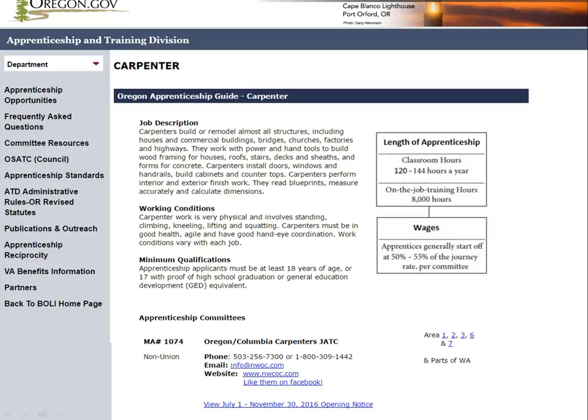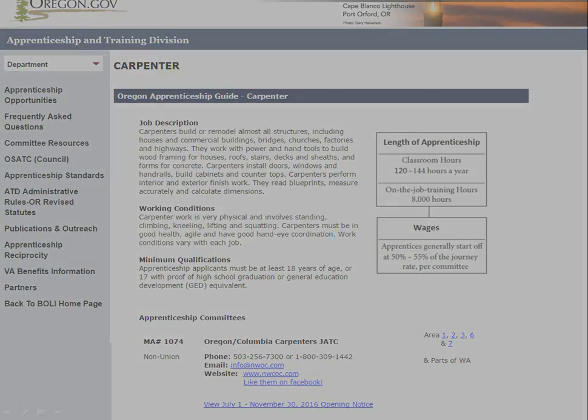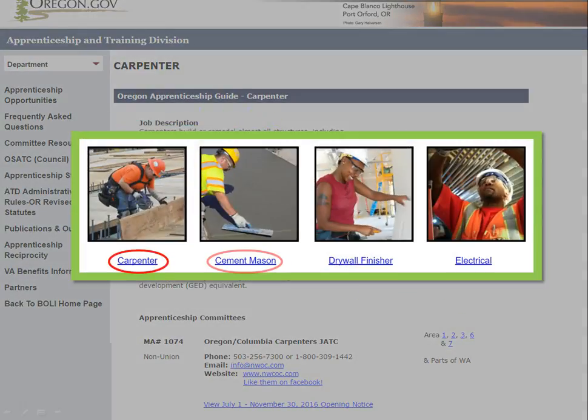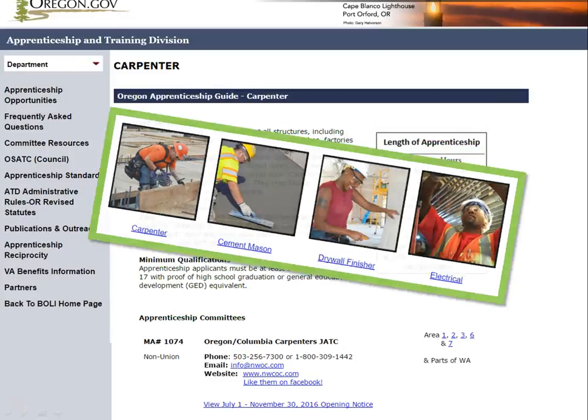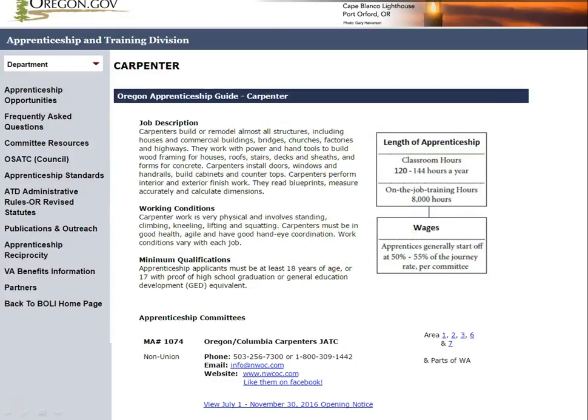As we saw on the previous page of BOLI's website, apprenticeship programs are sorted by occupation. On this page, apprenticeship programs are further sorted by committee. Another piece of information to note on this page is a link to the website of the specific registered apprenticeship program. This is one of the best ways to research the areas of apprenticeship you are interested in.